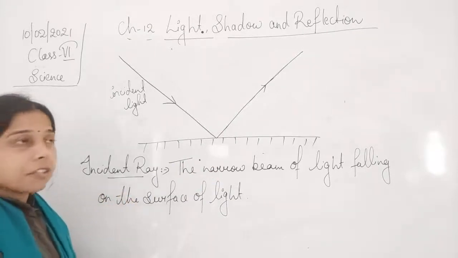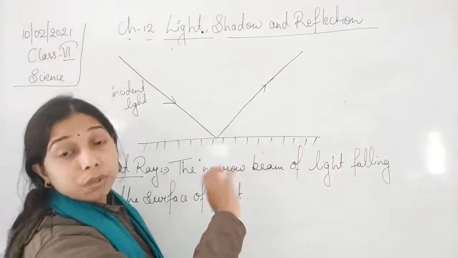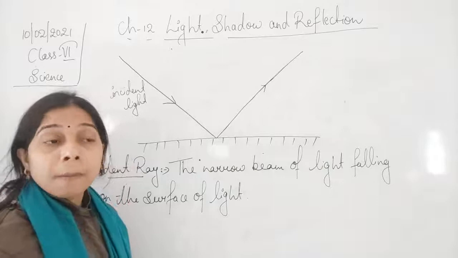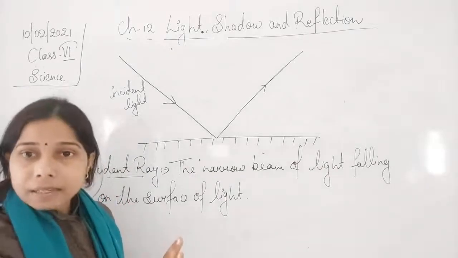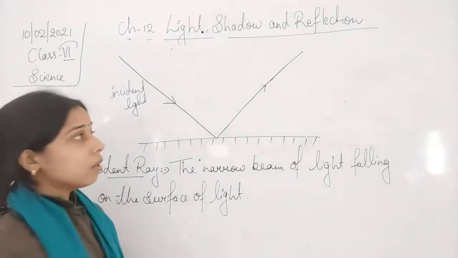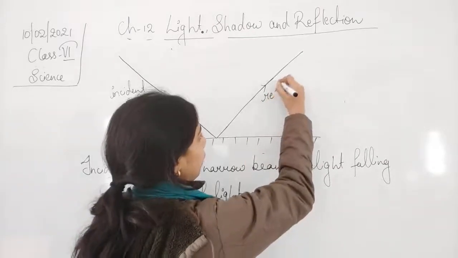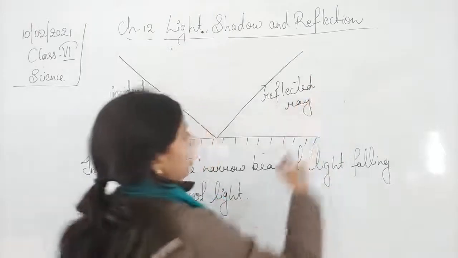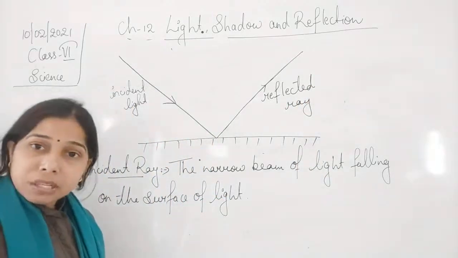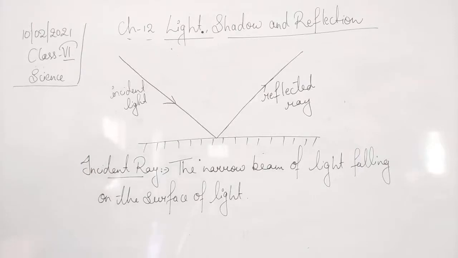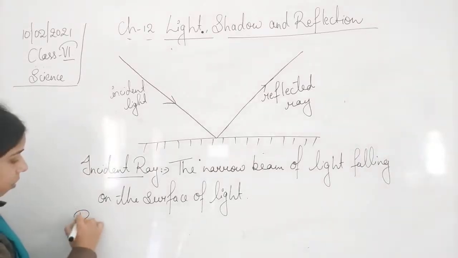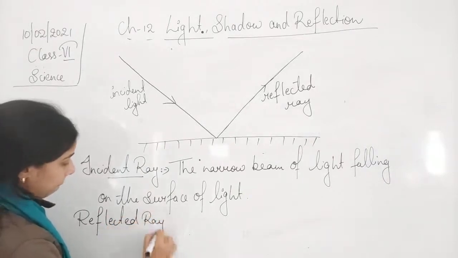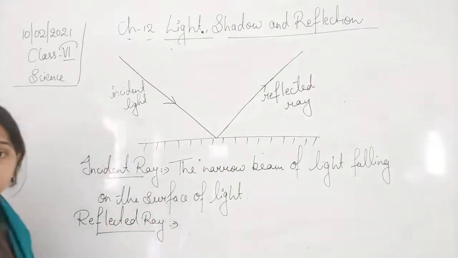Now what happened after that? A ray of light also gets reflected back, bouncing back into another direction. Since it gets reflected by the smooth surface, we use a term for it, and that is called the reflected ray. So one is the incident ray, another is the reflected ray.